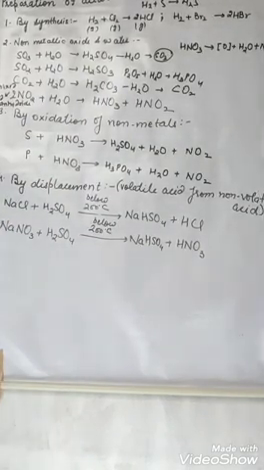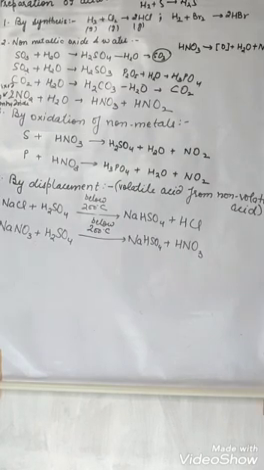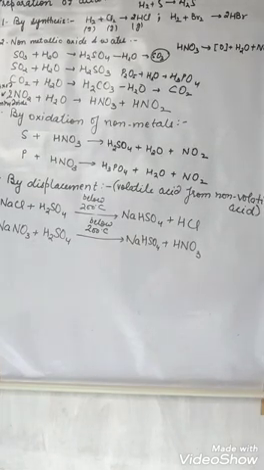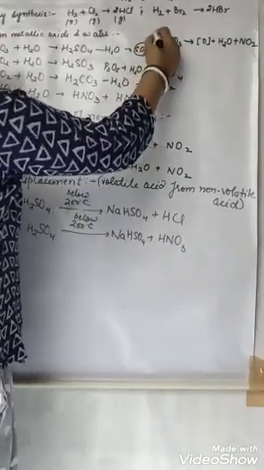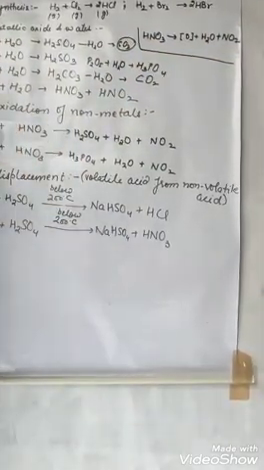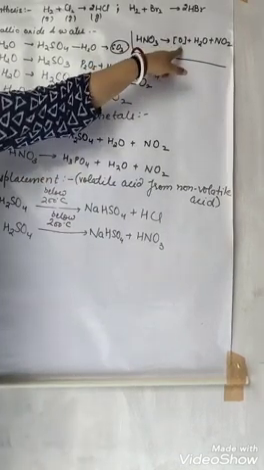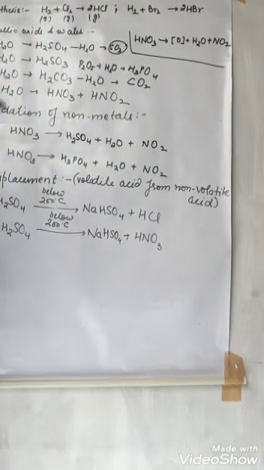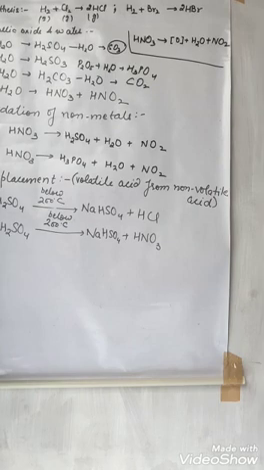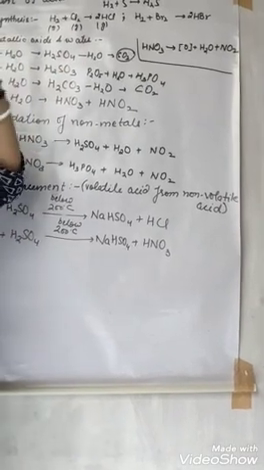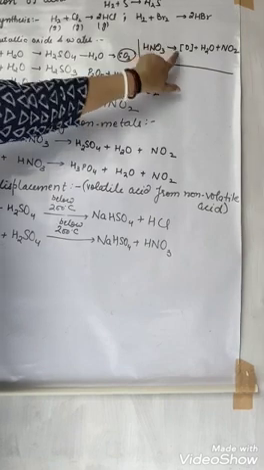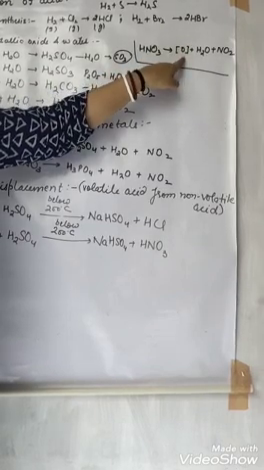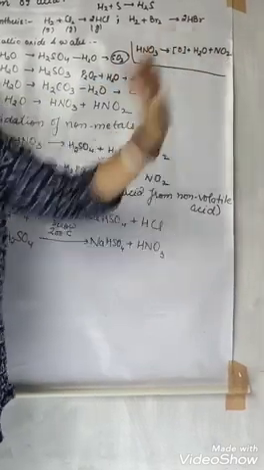Now, the third method of preparation is by the oxidation of non-metal. Oxidation means providing oxygen. In our chemistry, a very strong oxidizing agent is HNO3. Very strong oxidizing agent means it will give nascent oxygen, which is not stable and will combine with another substance and oxidize it. So HNO3, whenever it breaks down, breaks down into nascent oxygen, water and nitrogen dioxide.